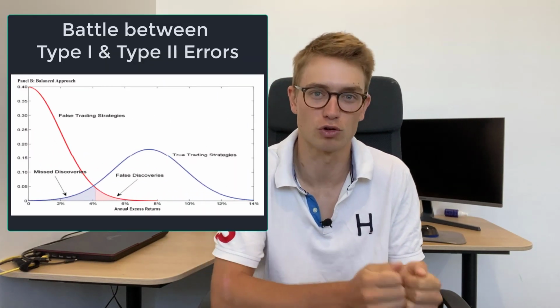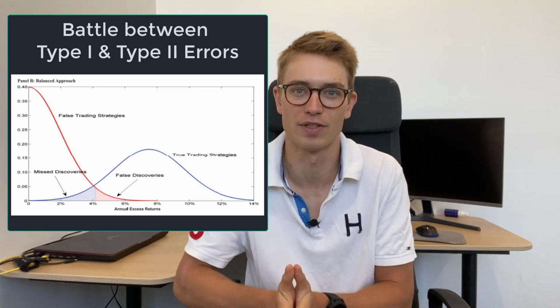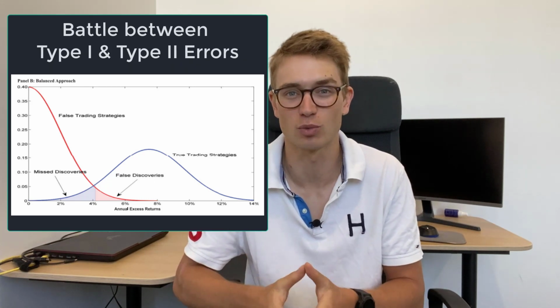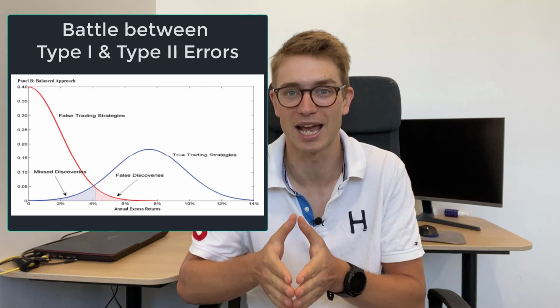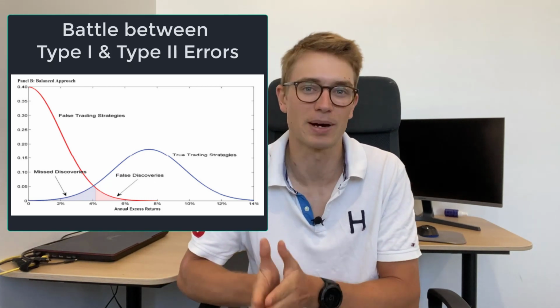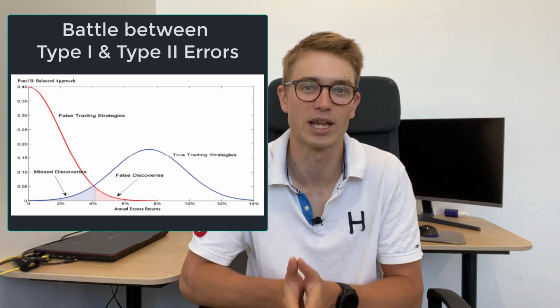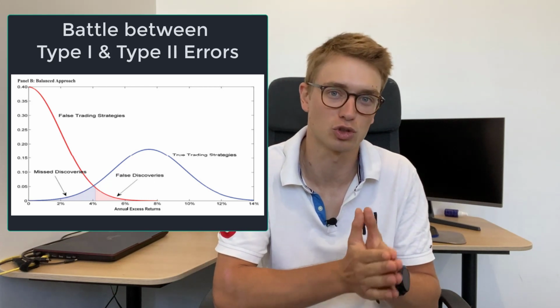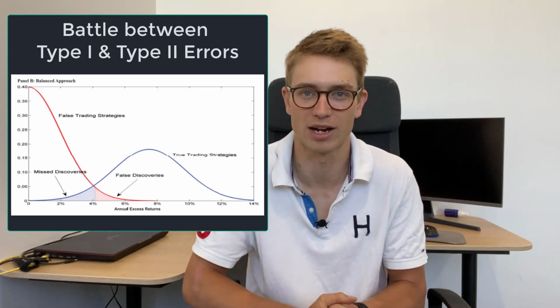Now, there are some issues because as we try and increase this limit, so we limit our amount of false discoveries, what we also might be doing is impacting our ability to find true discoveries. And that's the power of these statistical tests. So in other words, we're trying to look at how often we lead to a false discovery, so type 1 errors, but type 2 errors is where we don't pick up an actual true trading strategy.